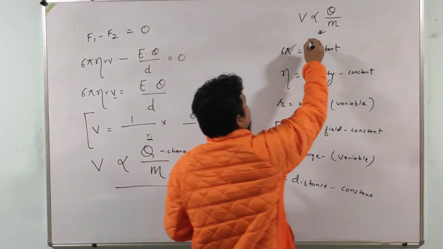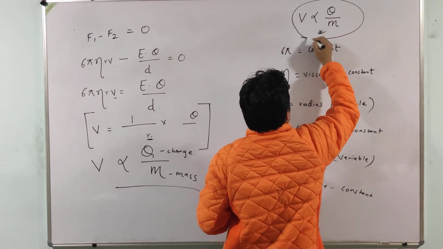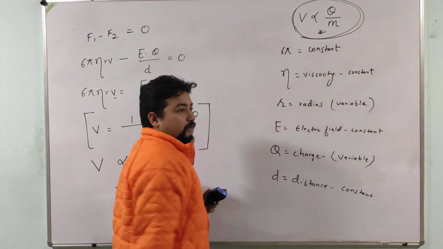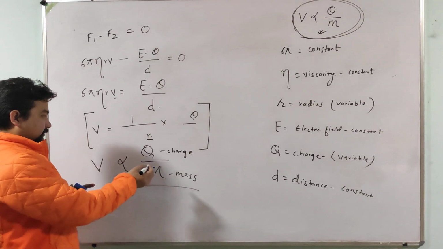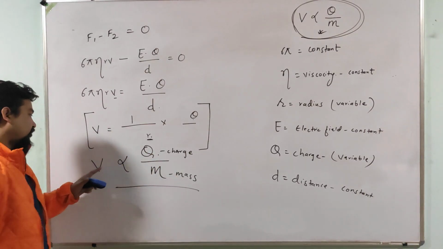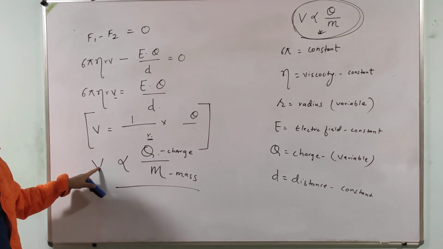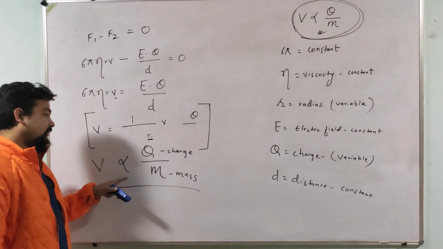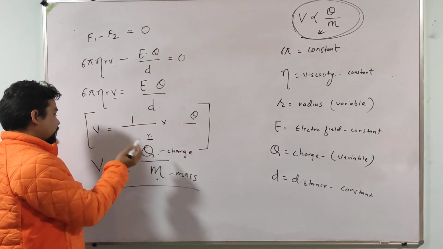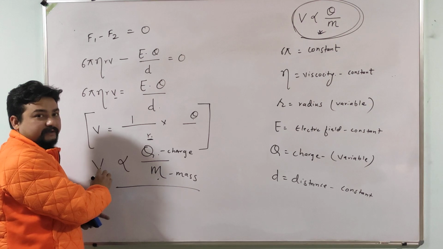So this is the basic principle for all types of electrophoresis, where we can say that the more charge the particle has, the more will be the velocity and vice versa. On the other hand, mass is inversely proportional to the velocity.